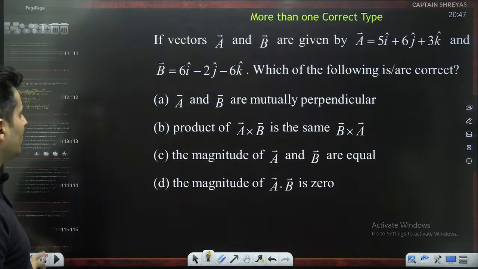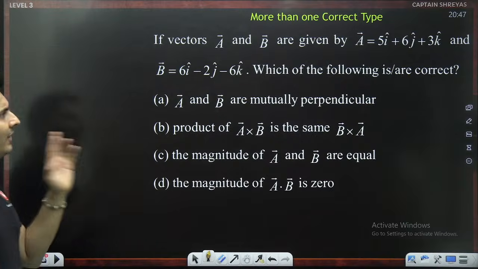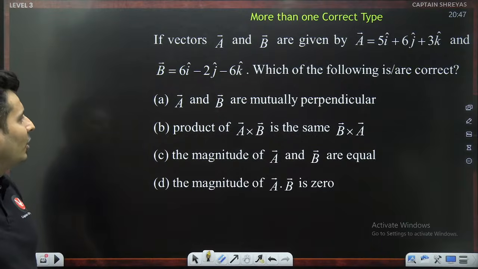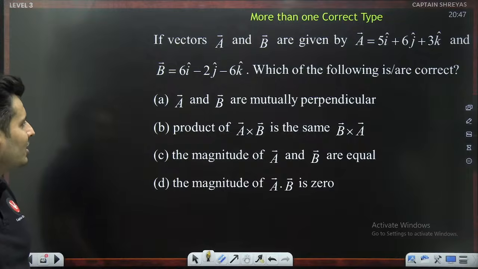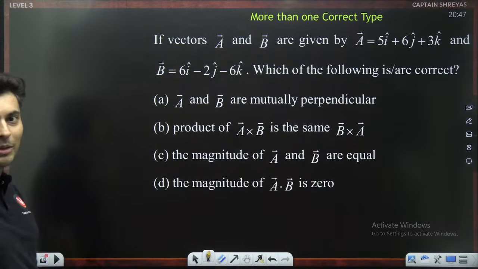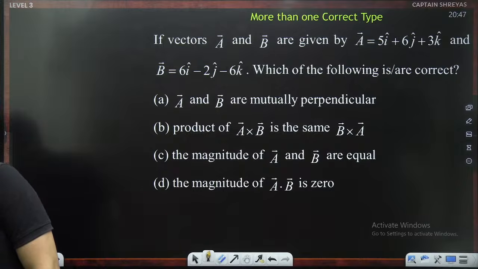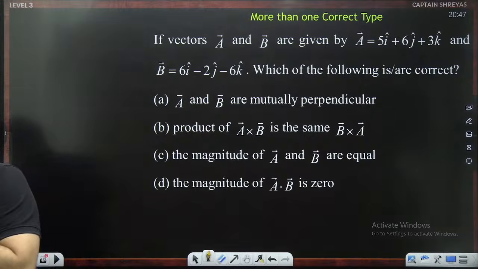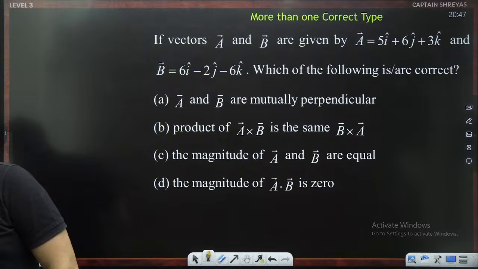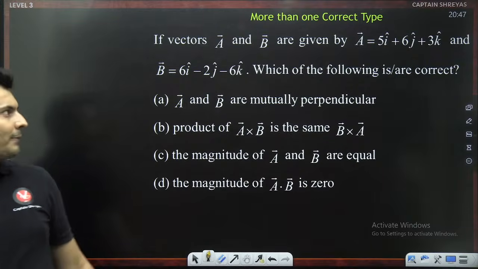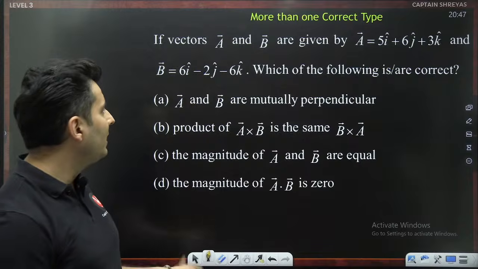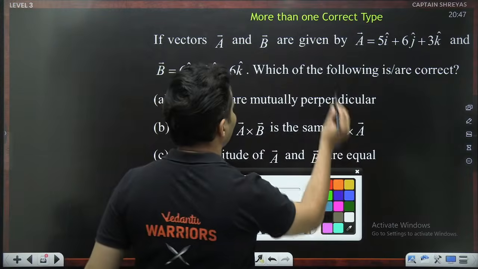Next question coming up on your screen. If A and B are this, which of the following are going to be correct? Very interesting question. Come on, my dear students. See what the answer for this is. This is a level 3 question. Everyone, figure this bit out. Come on. First option says A and B are mutually perpendicular. Is that so? Let's try it out.